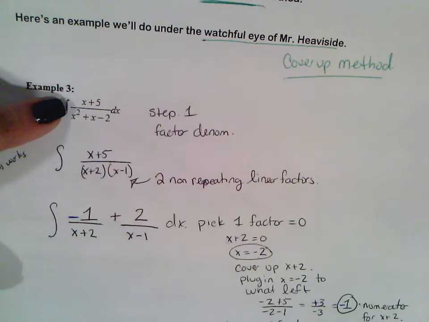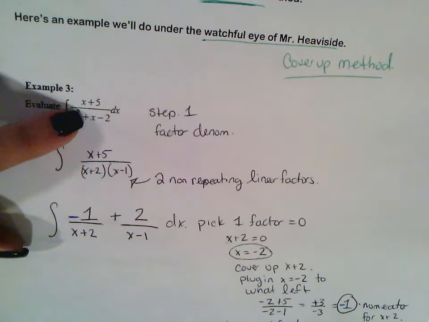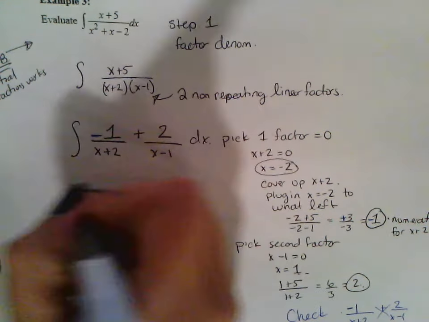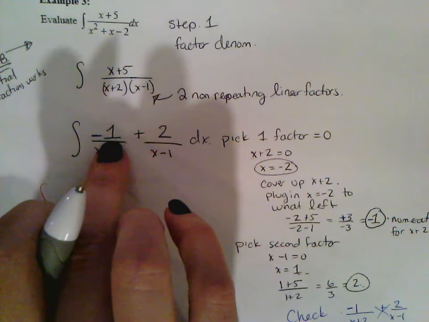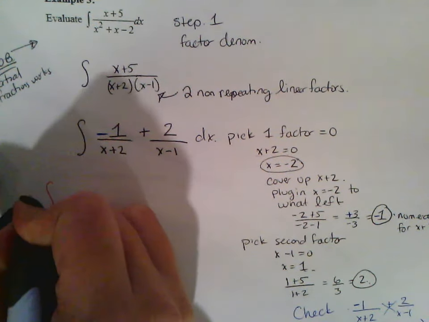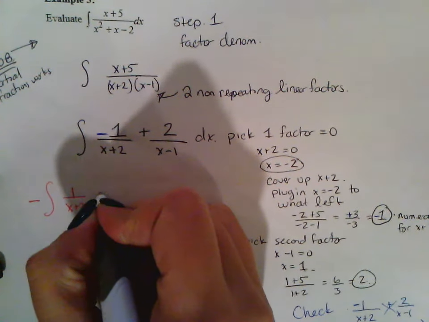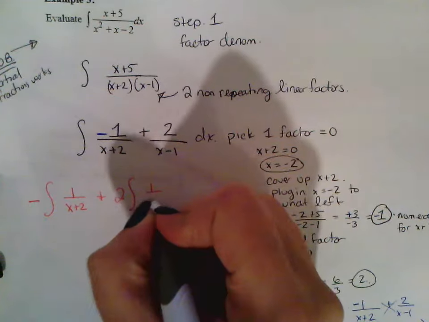Absolutely it does. So you know that you've decomposed this function correctly. Now the rest is easy. I'm going to break up my integrals and pull out the coefficients. That's going to be a negative, and we're left with 1 over x plus 2, plus, pull out the 2, the integral of 1 over x minus 1.